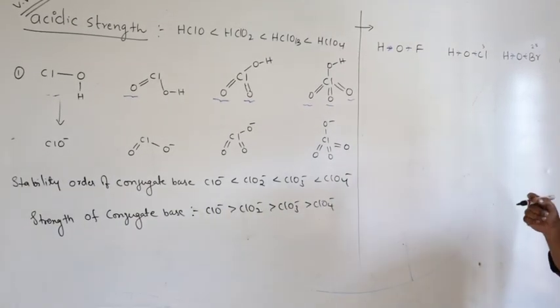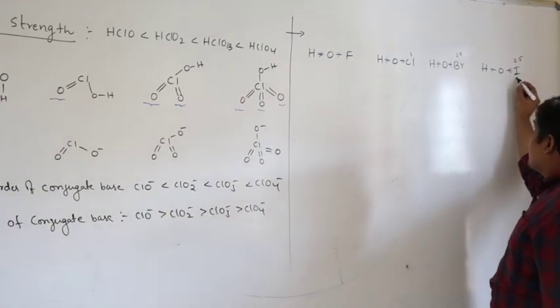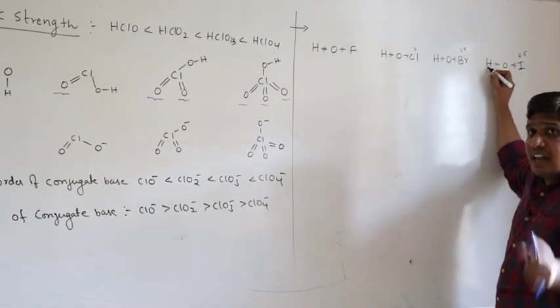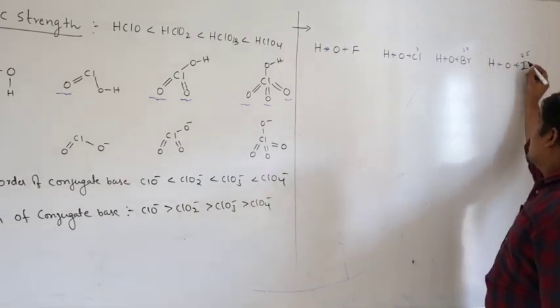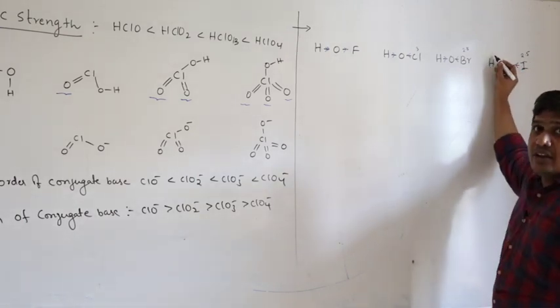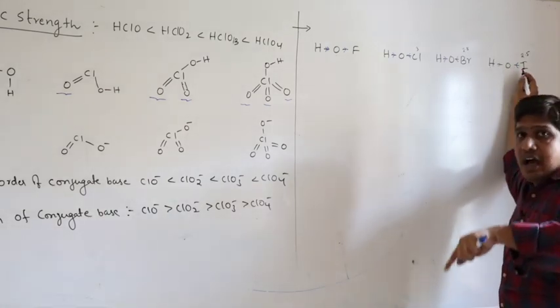So if the electronegativity of halogen is less, then oxygen pulls more. If it pulls more from iodine, the positive charge on hydrogen will be less, right. So iodine is less electronegative, that means the positive charge on this hydrogen will be less because it can pull more from hydrogen as well as iodine.